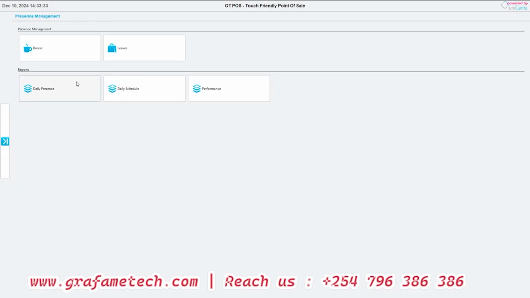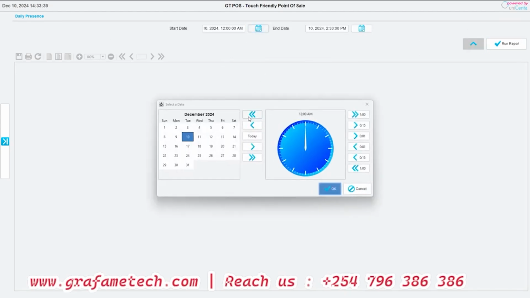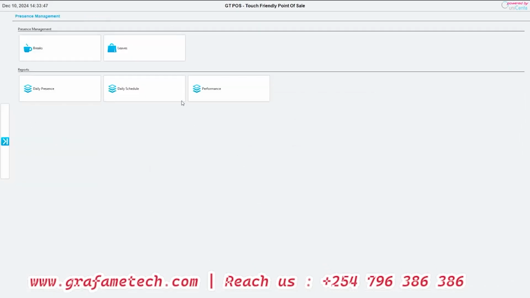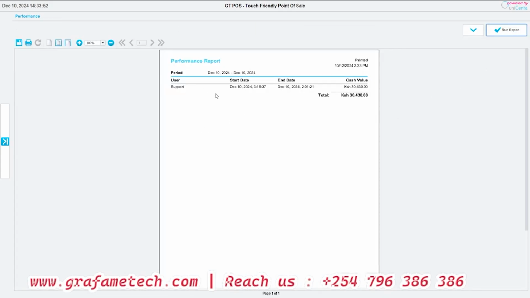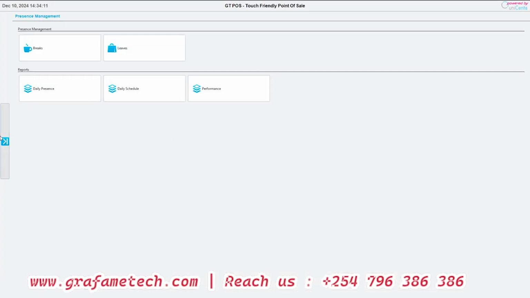And we also have, this is where we'll be viewing the reports. Reports for all that. It will just refresh the time. We also have the performance reports. Let's see, support, start date, cash value, this much. Performance report: who sold what and how much did he sell? Per shift, that is. So that is under the presence management.